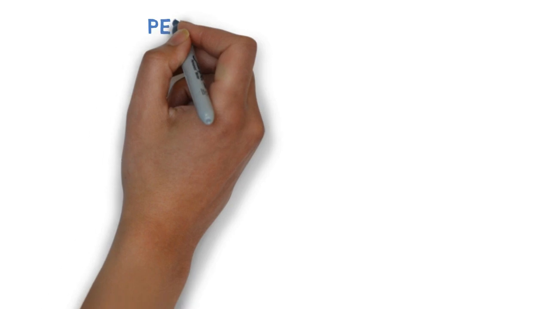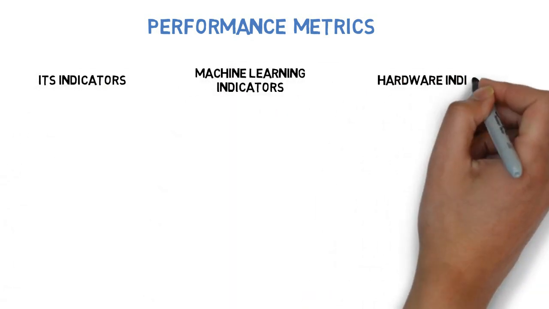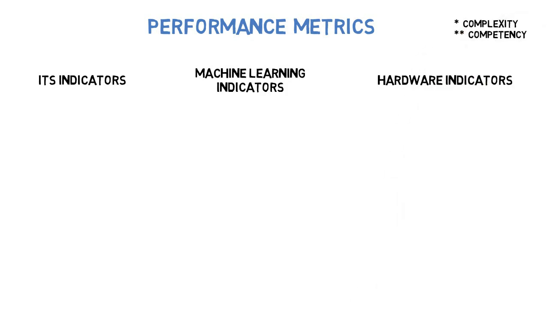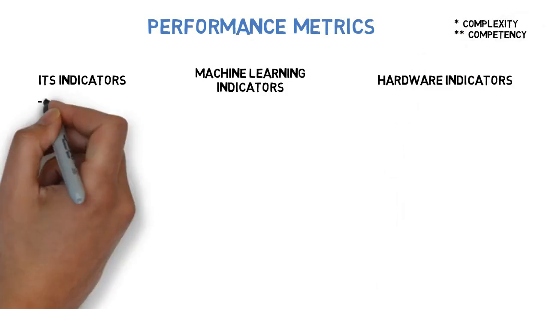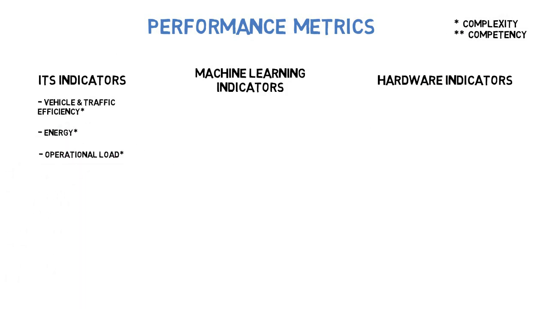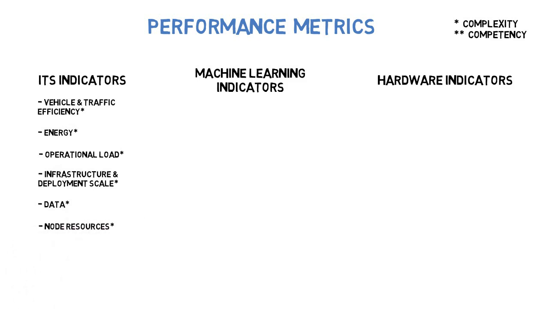Another taxonomy was presented in the article, which showcases the performance metrics used in the literature. These ITS, machine learning, and hardware indicators are either complexity or competency indicators. ITS indicators included vehicle and traffic efficiency, energy, operational load, infrastructure and deployment scale, data, node resources, and safety services.